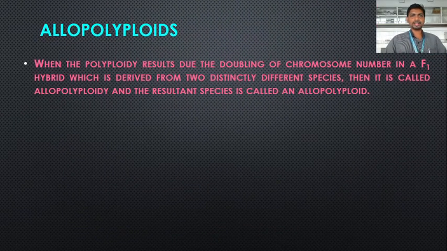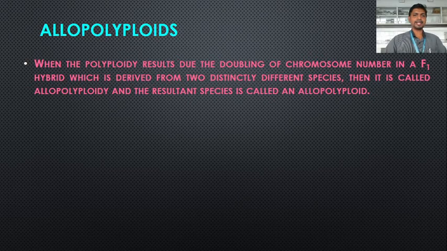When the polyploidy results due to the doubling of chromosome number in an F1 hybrid, which is derived from two distinctly different species, then it is called allopolyploidy, and the resultant species is called an allopolyploid. So here we are discussing the second type of polyploidy, that is allopolyploidy. The allopolyploid has been derived from two distinctly different species, so that it possesses different sets of chromosomes multiplied.